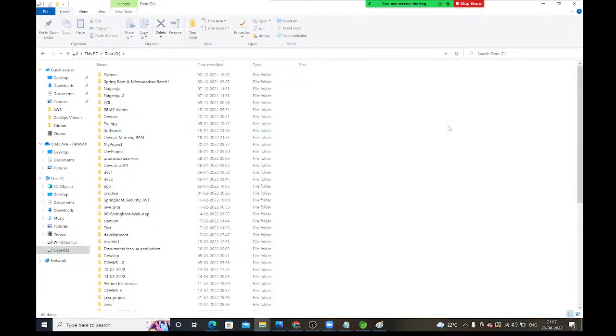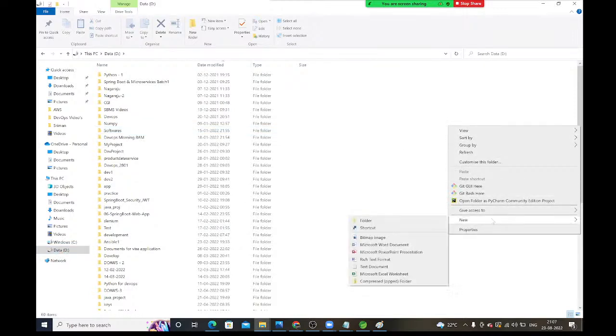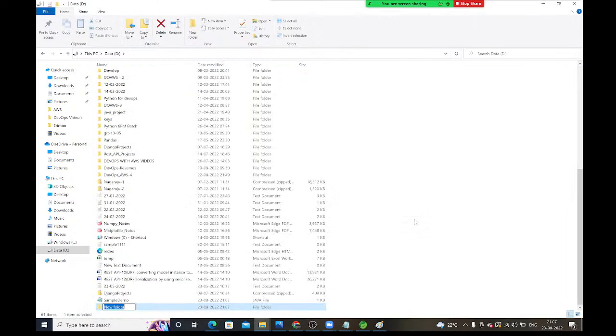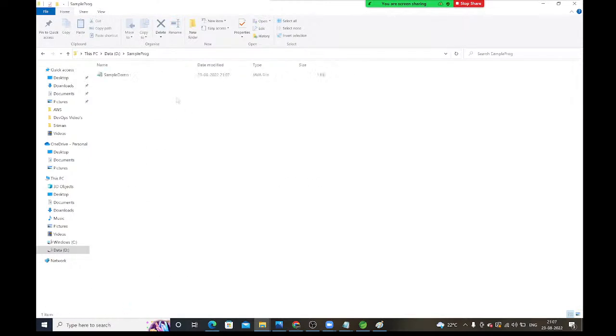Now here I'm creating one more folder, otherwise you guys will get confused. Sample program, one folder I have created. Inside this folder I am going to put this program. Here we have the SampleDemo program, and I am just moving it inside this folder. Now inside this we have only the SampleDemo program. Now open command prompt, cmd. Observe carefully here what I am going to do.